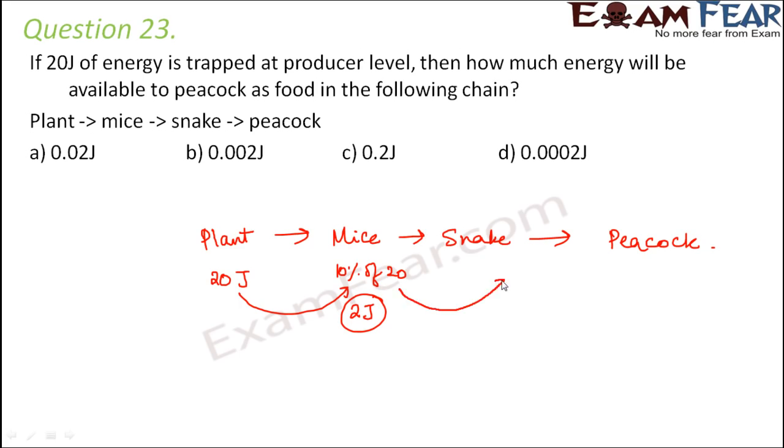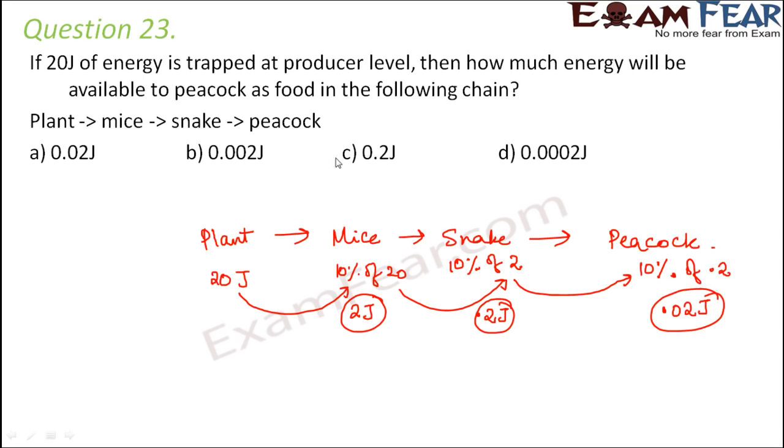Similarly, when it goes to the next level, 10% of 2 joules would be equal to 0.2 joules. Now again in the next level, in the peacock, the energy available to the peacock would be 10% of 0.2, which is equal to 0.02 joules of energy. So therefore the correct option would be 0.02, which is option A.